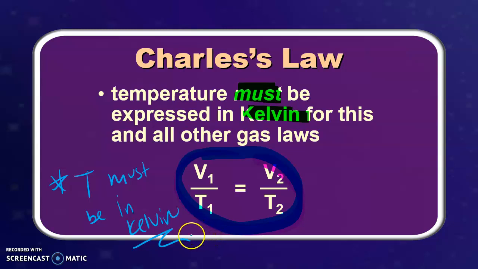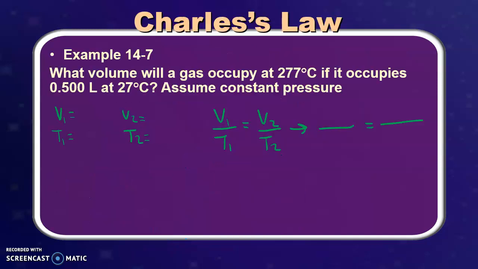Okay, so let's look at a math problem, something that might be asked of you, and see if we can solve a problem using Charles' law. Example 14-7 in your textbook says, what volume will a gas occupy at 277 degrees Celsius if it occupies 0.5 liters at 27 degrees Celsius? Assume constant pressure. For this problem, we want to make sure that we have all this information and understand what's happening.